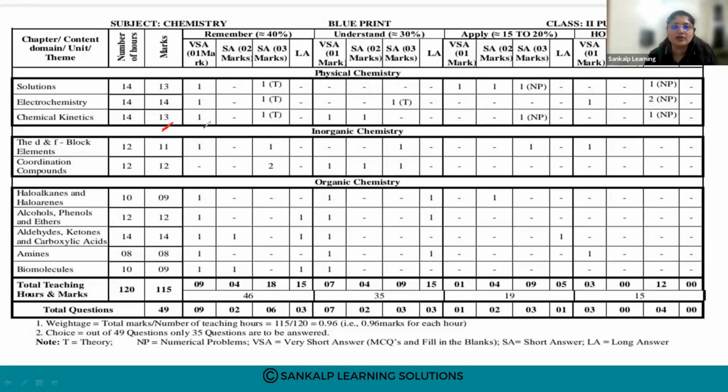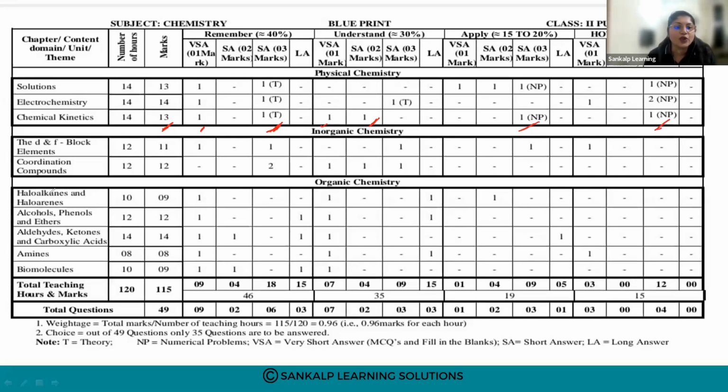Then 2 marks, 1 question. No wait, 3 marks, one theory based question, and 2 numerical problems.